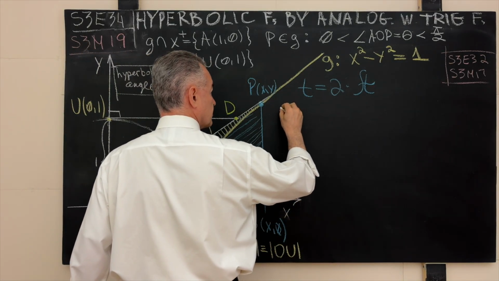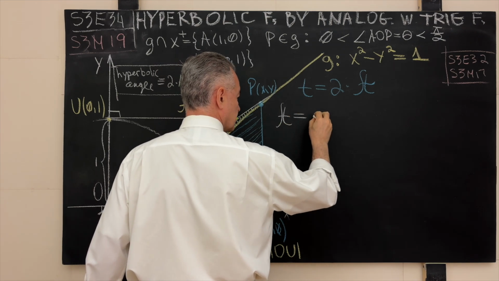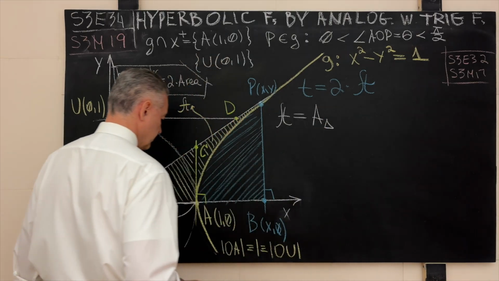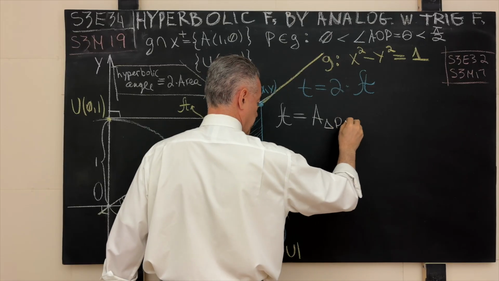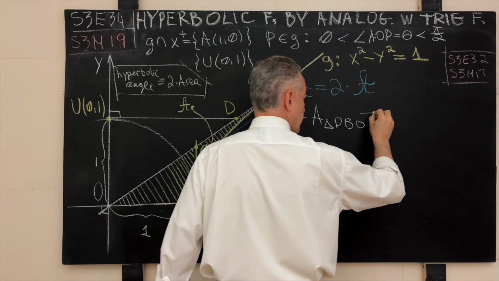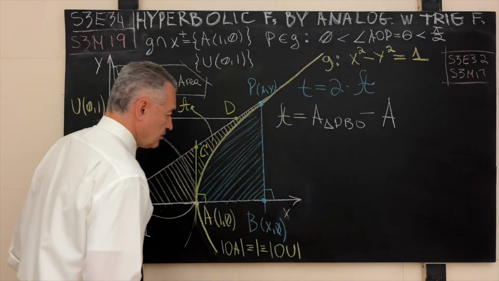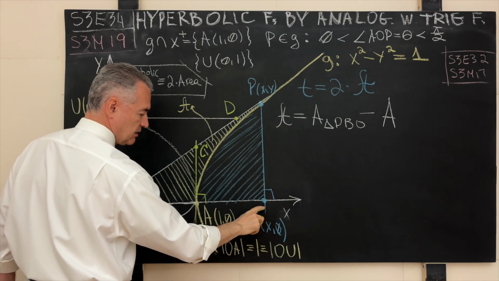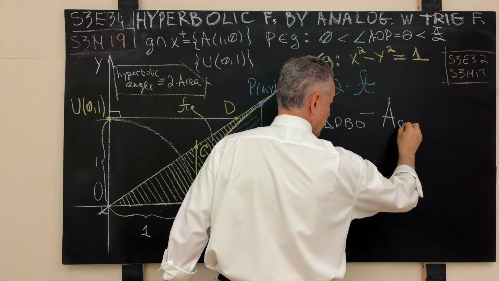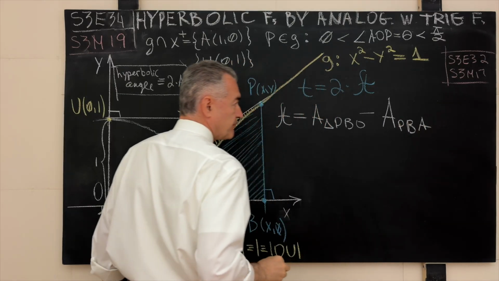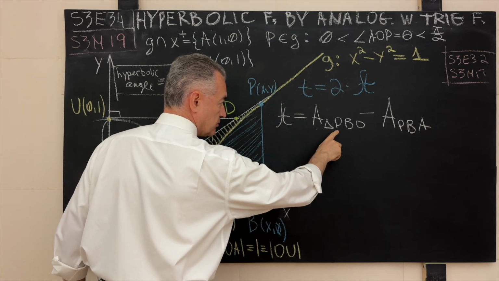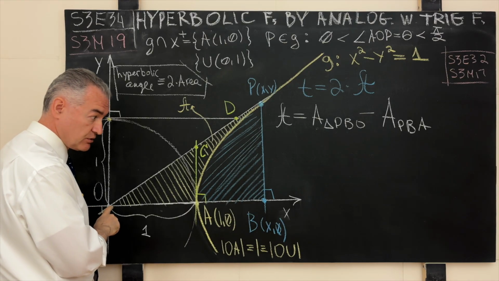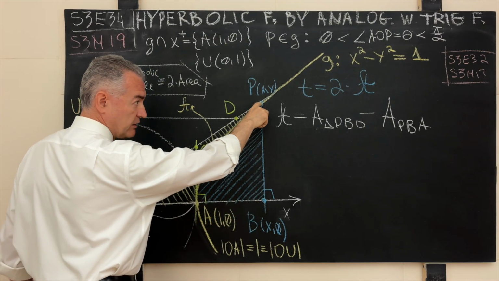So the area in question is equal to the difference between the area of the triangle, which one? PBO, minus the area of the curvilinear planar region called again what? PBA. Let's write it down. PBA. Now, look at this. The area of the triangle PBO is what? In terms of the locally available material? Well, it's 1/2 of x times y.